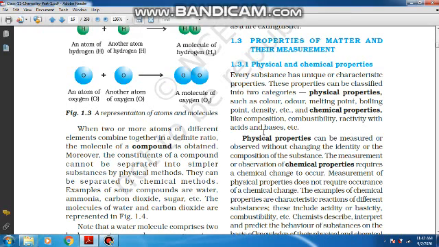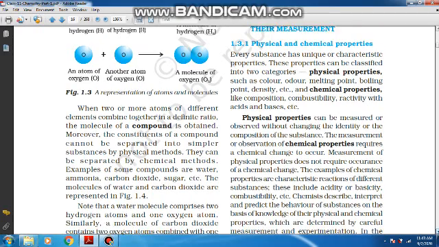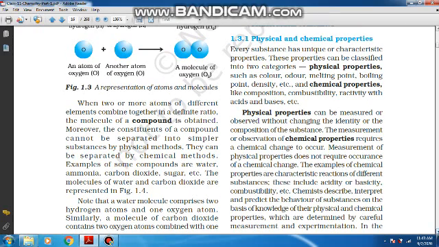Morning children, today we shall be studying properties of matter and their measurement. Children, as we know, we have two types of properties. Number one, physical properties, and number two, the chemical properties. So all those properties of matter which are attributed to their physical being are called physical properties, like their volume, their temperature, their color, their odor, their melting point, boiling point, density.